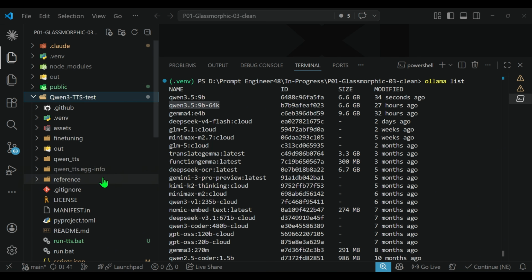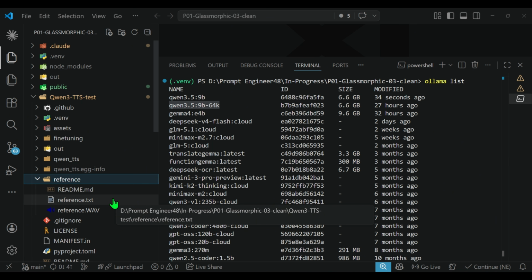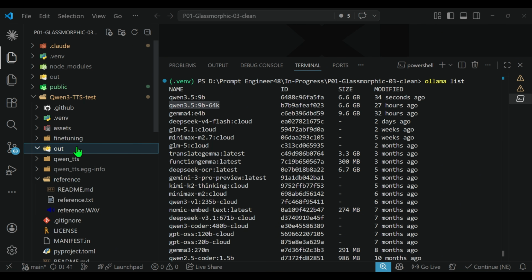Here we can just put a reference. This is my voice, 10-second voice, and the text of 10 seconds, whatever I said in those 10 seconds. So when I give these two references, then Qwen 3 TTS is going to give you the outputs here.